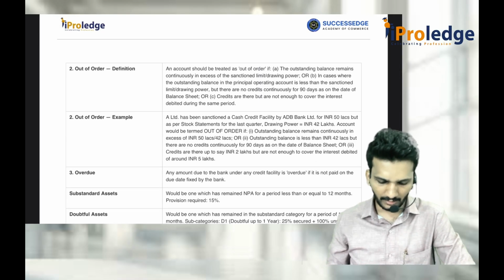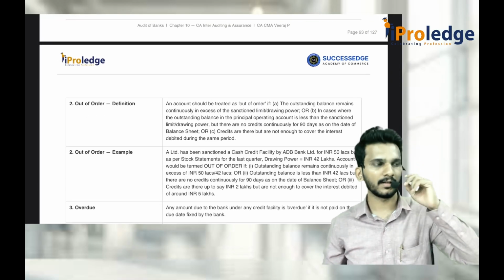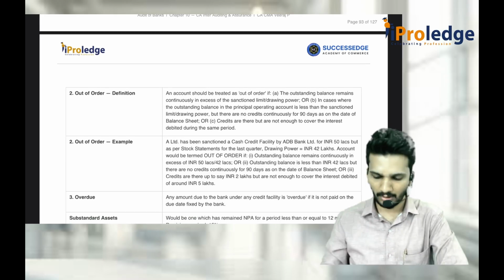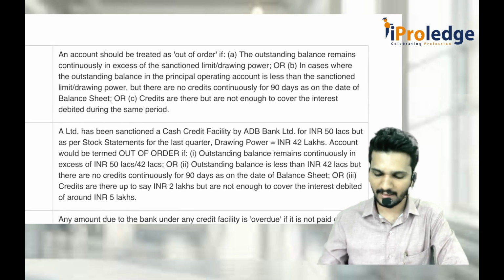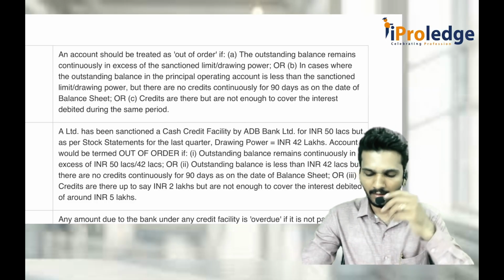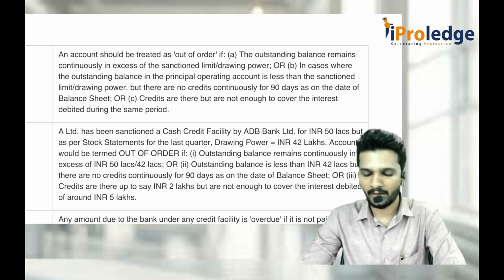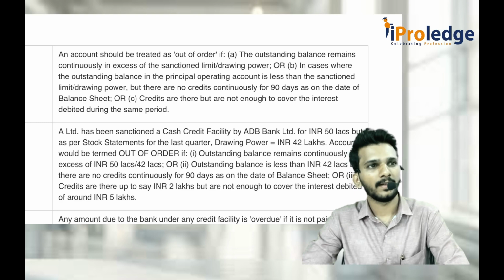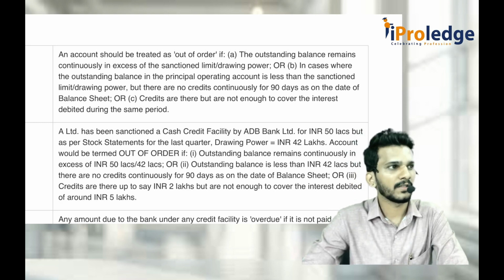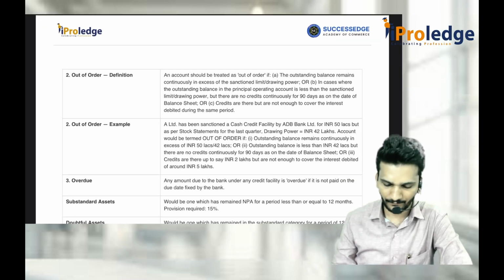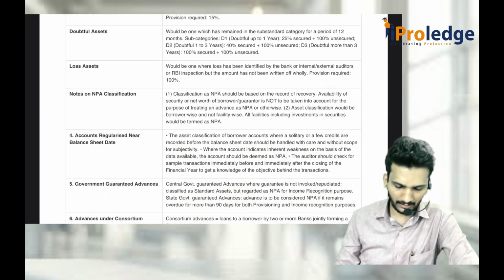So out of order, there are three conditions. Whenever the outstanding balance remains more than sanction limit or drawing power continuously, or whenever there is no credit to that account for 6 months. Third point is even if there is a credit, that credit is insufficient to pay even the interest. Then we call it out of order.